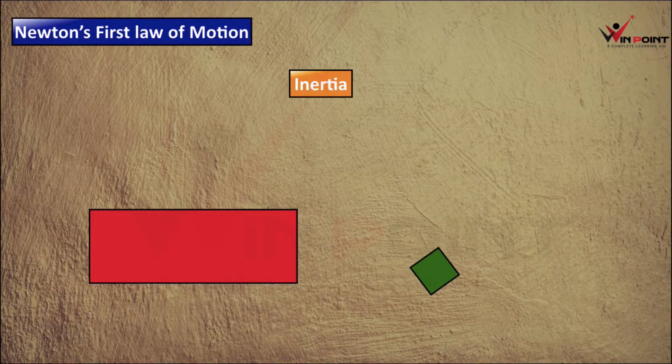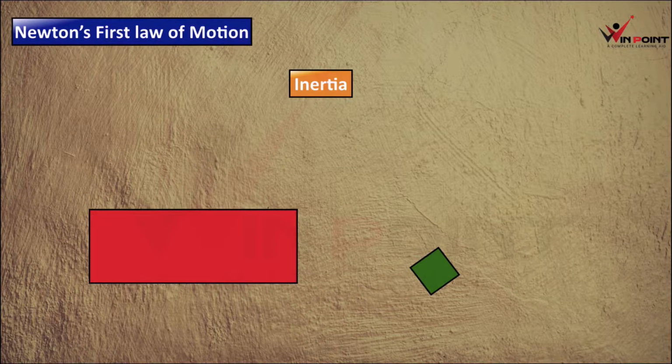Yes, the red box stopped, but because of inertia, the green box fell down. It is called inertia of motion. The green box is not ready to stop. The green box needs to continue with its motion. So the green box fell down.